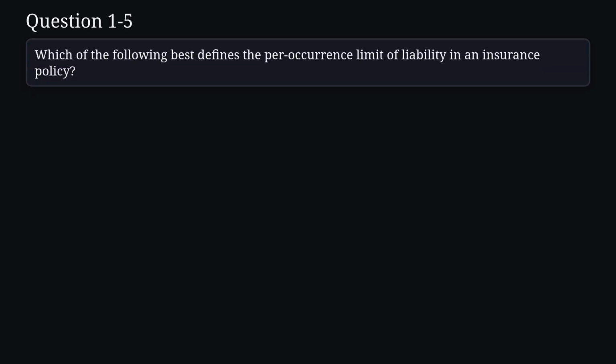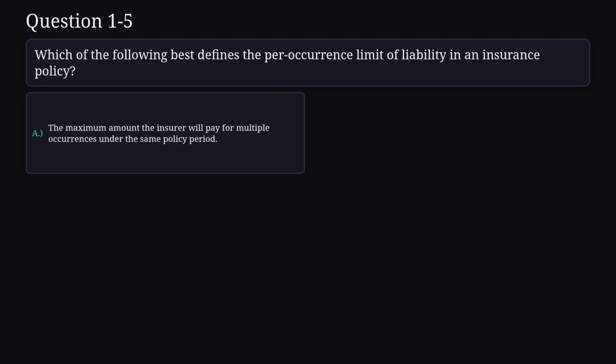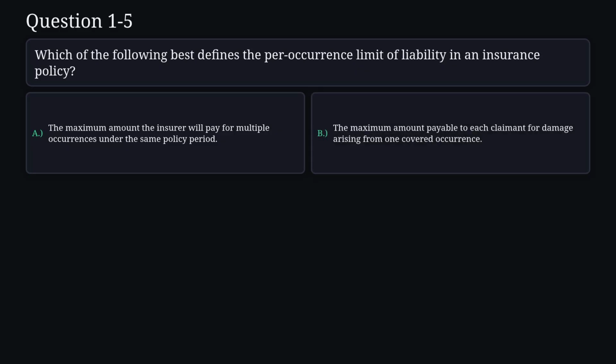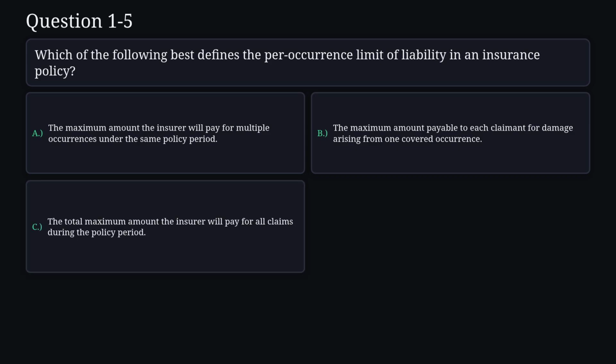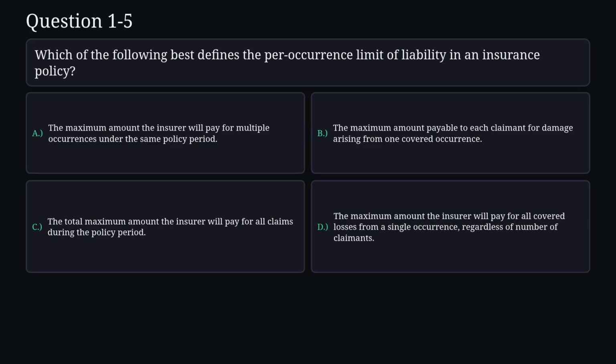Question 5. Which of the following best defines the per occurrence limit of liability in an insurance policy? A. The maximum amount the insurer will pay for multiple occurrences under the same policy period. B. The maximum amount payable to each claimant for damage arising from one covered occurrence. C. The total maximum amount the insurer will pay for all claims during the policy period. D. The maximum amount the insurer will pay for all covered losses from a single occurrence, regardless of number of claimants.